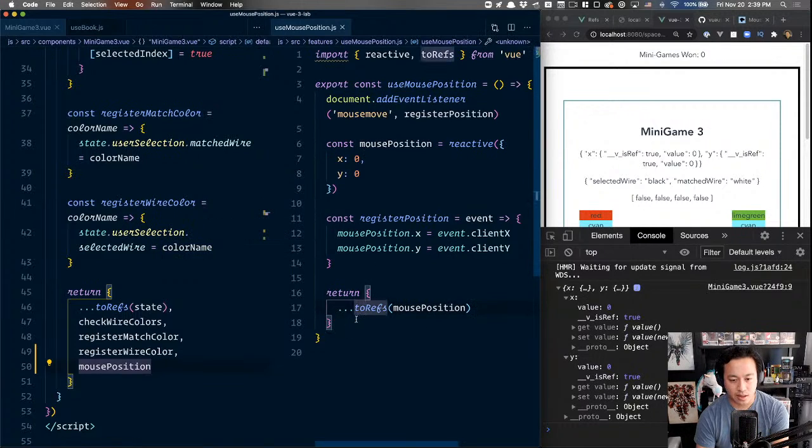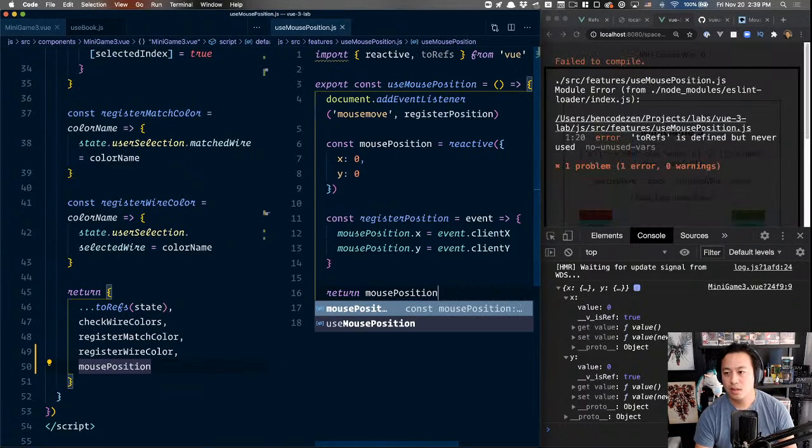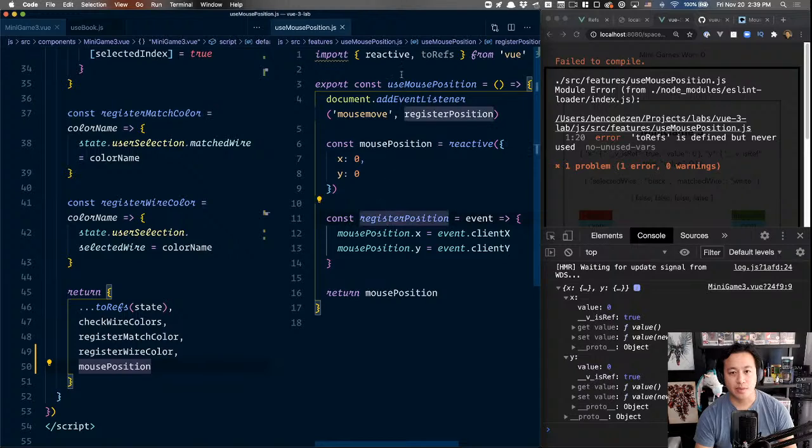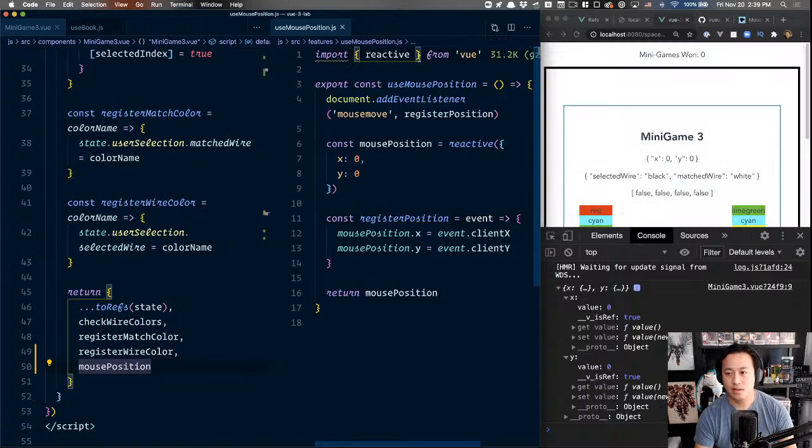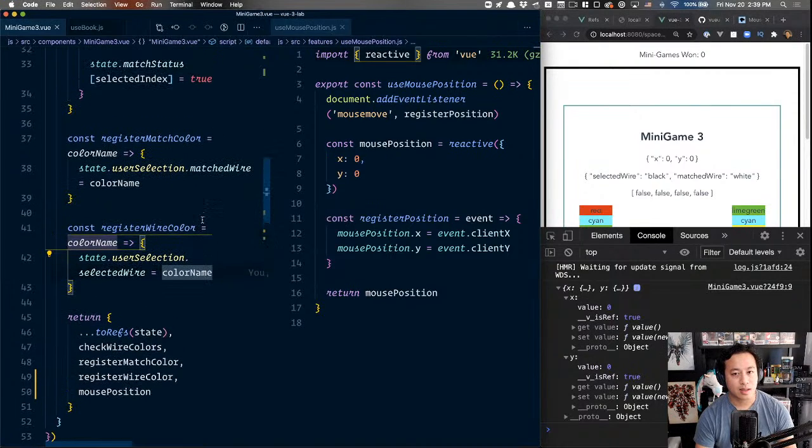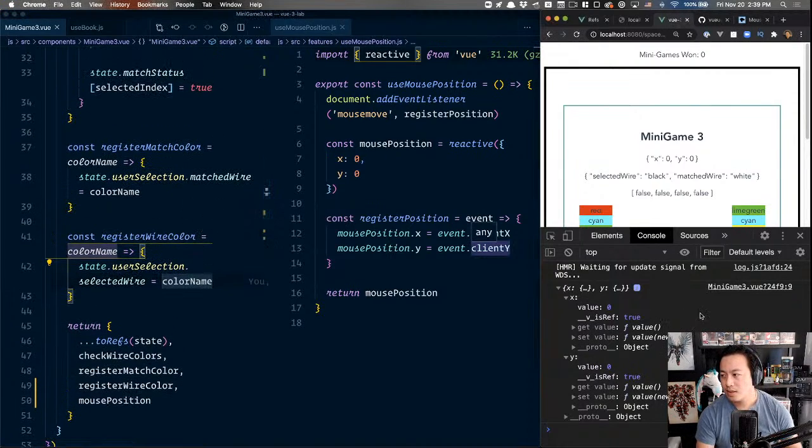Oh, wait, I think I screwed this up. I don't think I should be destructuring it just yet. That's my problem. Give me a moment. Two refs is defined but never used. Yeah, that's fine. There we go. Okay, so at least we have that. But we're running into an issue.